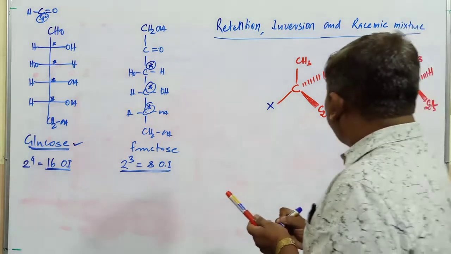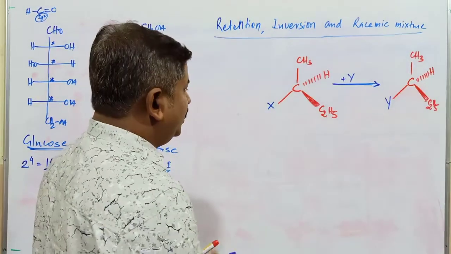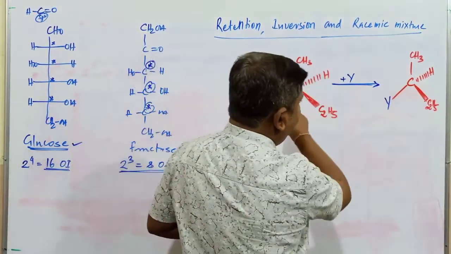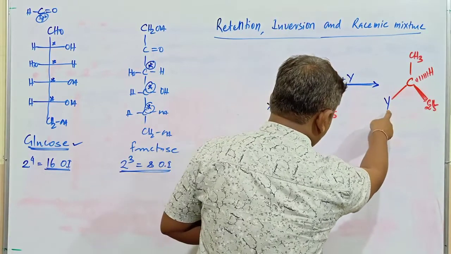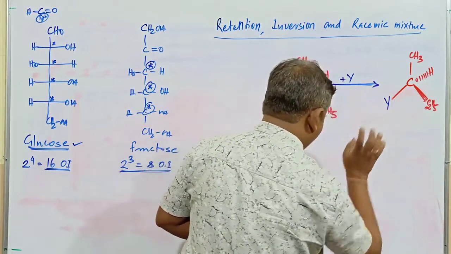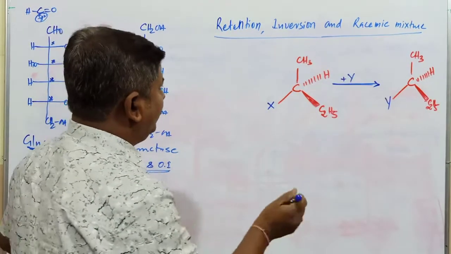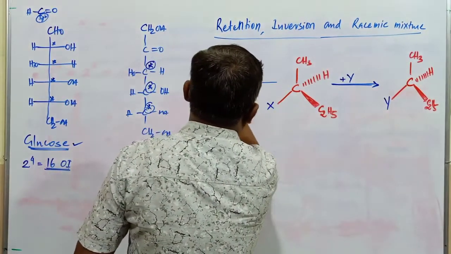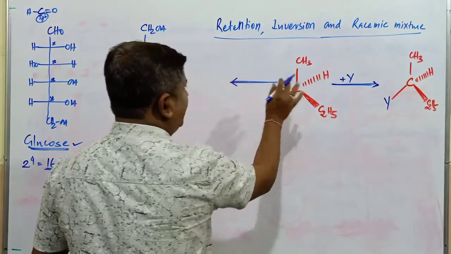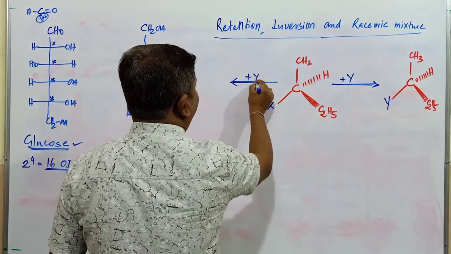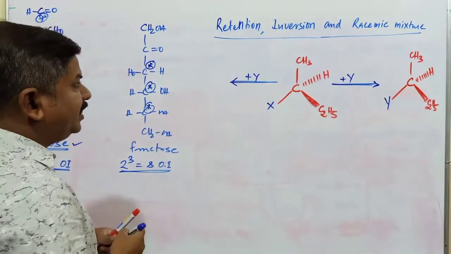Now what is the observation in case of this reaction? Simply, Y is replacing the corresponding X without changing the configuration of the respective molecule. Now if I go with another reaction on the same molecule, one more type of reaction is going to be there. What is that type of the reaction?